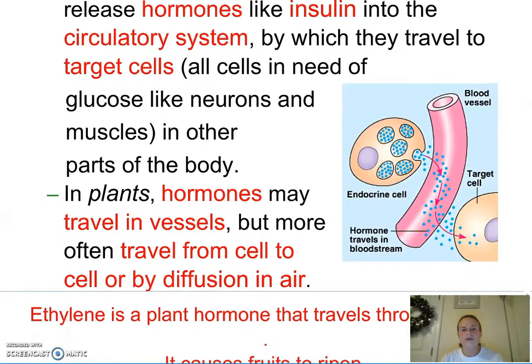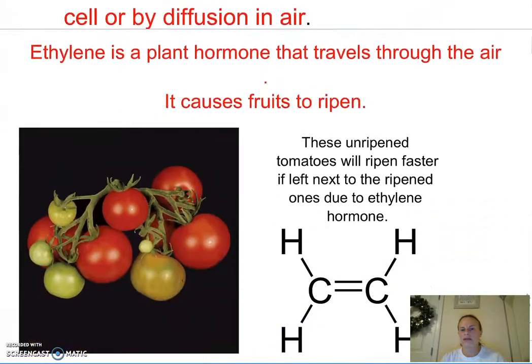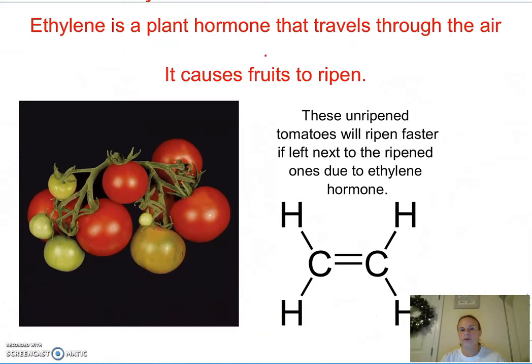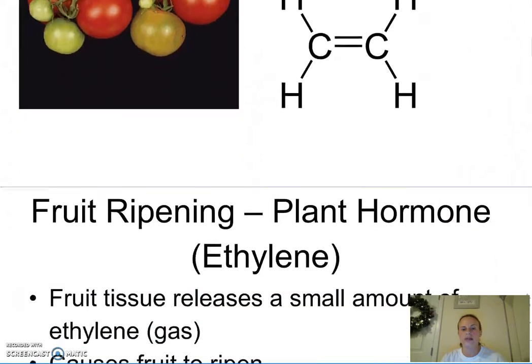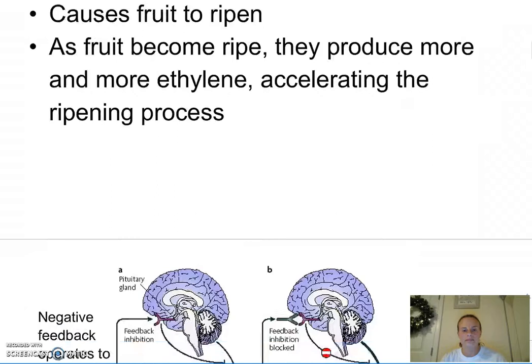In plants, the hormones may travel in vessels, but more often than not, they diffuse through the air. For example, ethylene, which is a hormone that causes fruit to ripen, also behaves as a positive feedback mechanism.